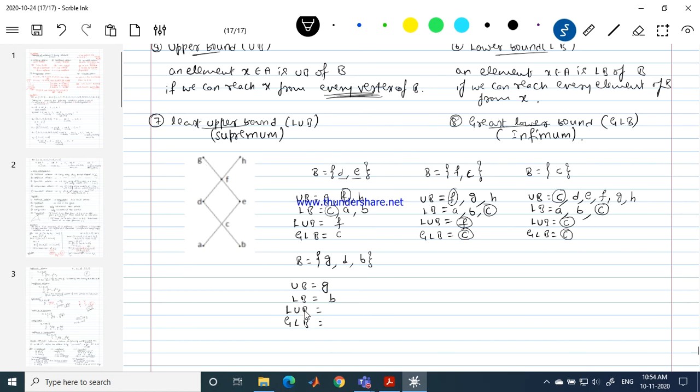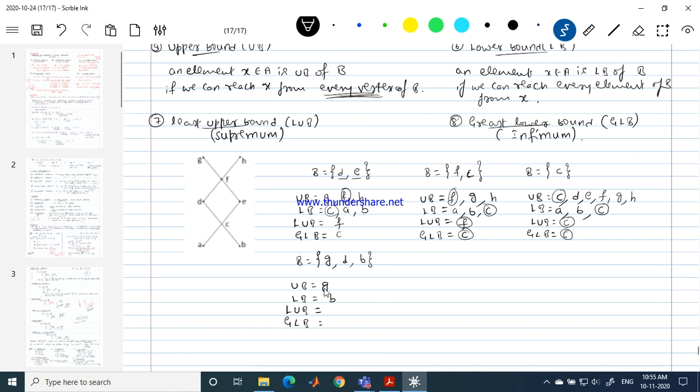Now which is the least upper bound? I told you people already. In a class, if we have only one student, he has to be the topper, and he has to be the least person, he has to be the greatest person. So every role will be played by the same student. He is the class representative, he is the ranked student, he has scored the least marks and the greatest marks, everything will be played by the same student.